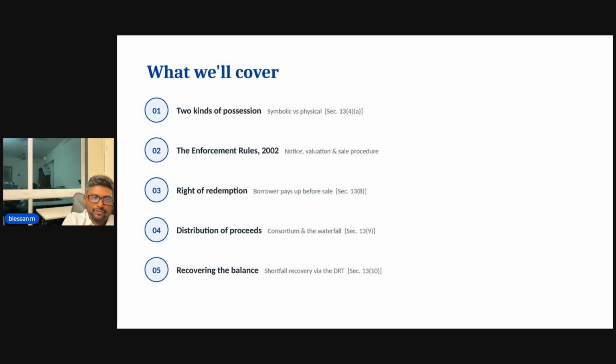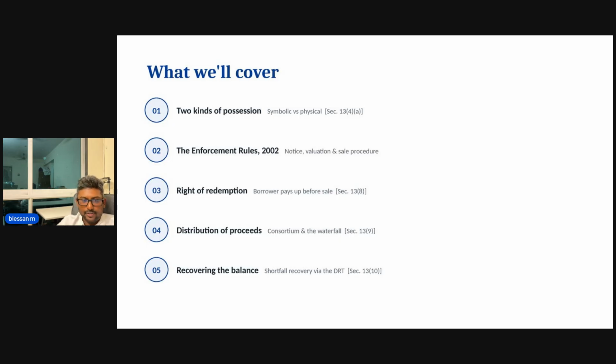Like the SARFAESI Act, there is a corresponding Enforcement Rules 2002. It talks about how the notice should be given, how the demand notice should be given, how the sale notice should be issued, and what valuations have to be done. For example, if the property is about 1 crore or about 2 crores, it is always advisable to have two valuation reports.